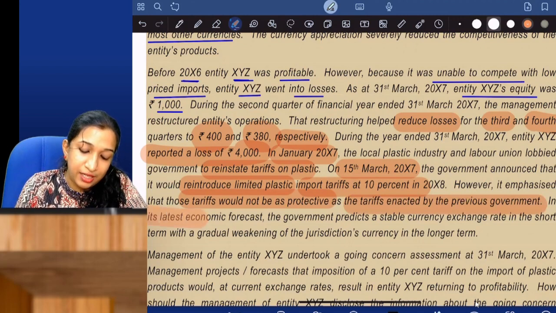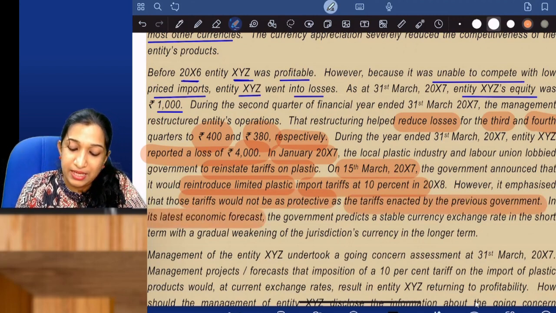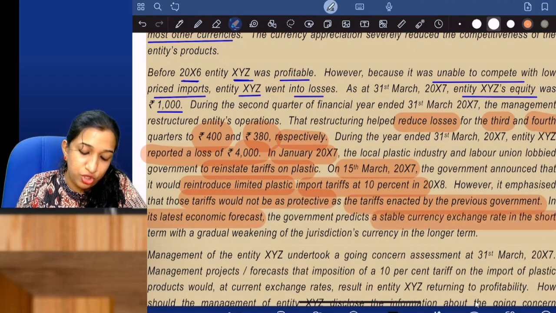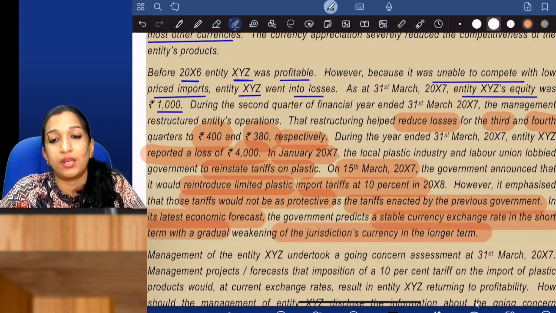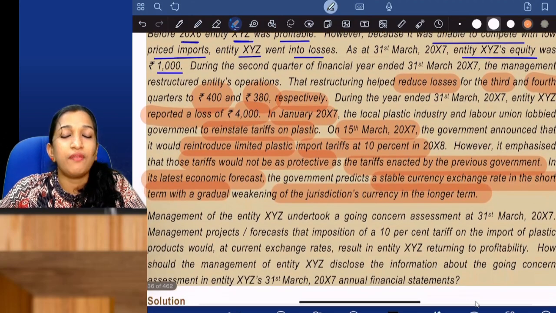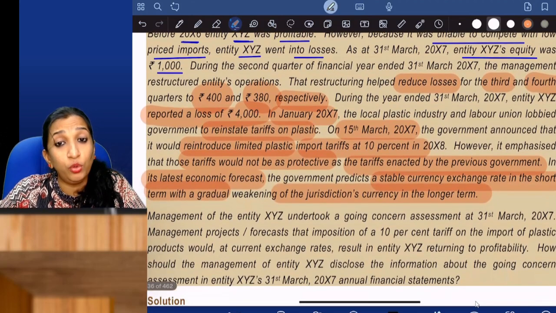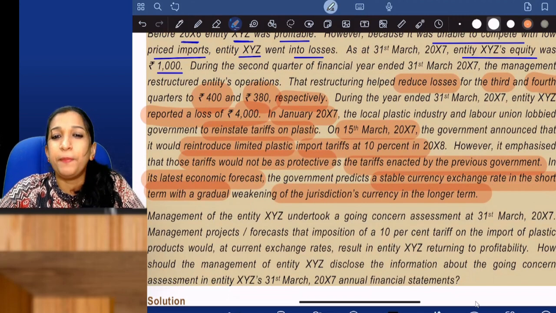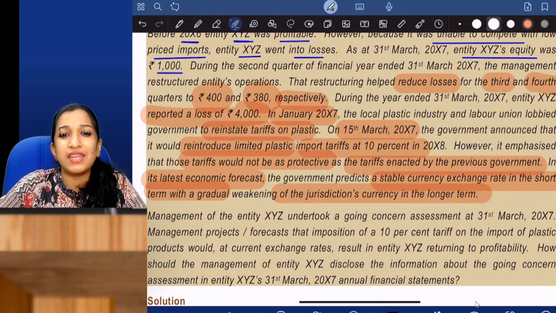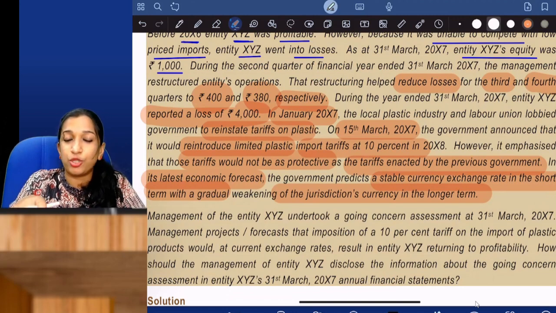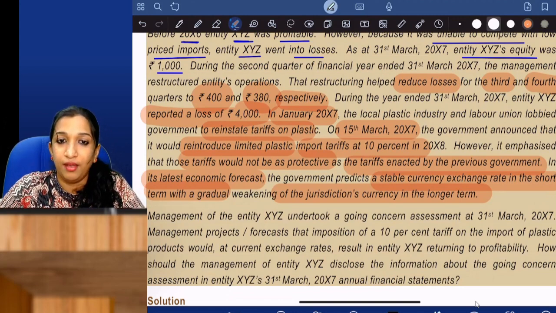In its latest economic forecast, the government predicts a stable currency exchange rate in the short term with a gradual weakening of the jurisdiction's currency in the longer term. So the government has promised there will be a 10% import tariff reintroduced and the currency will be stable. Now currency fluctuation will be stable. The rupee will not strengthen.